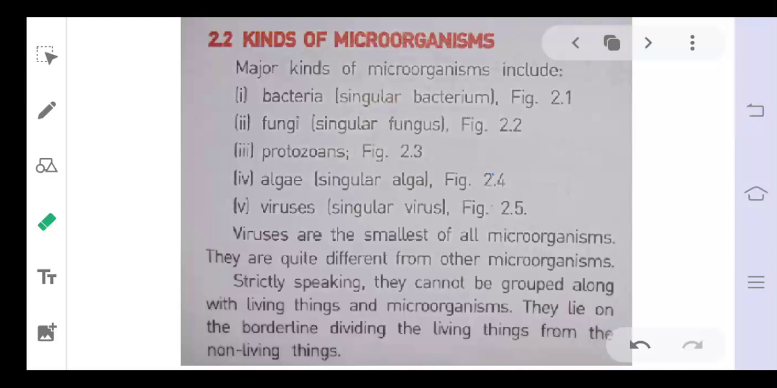So, good afternoon, students. In the continuation of your class 8 science subject, in the second chapter, we have discussed the different types of microorganism, that is how they are originated, their introduction, and the different activities regarding that.